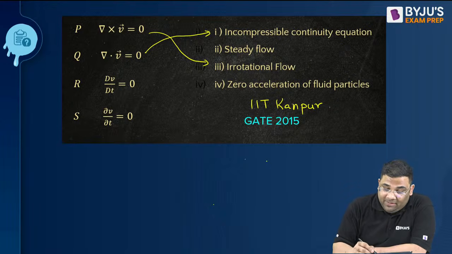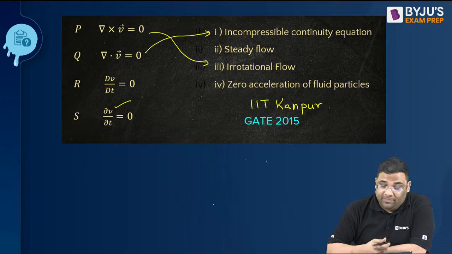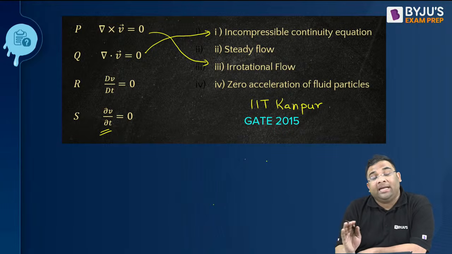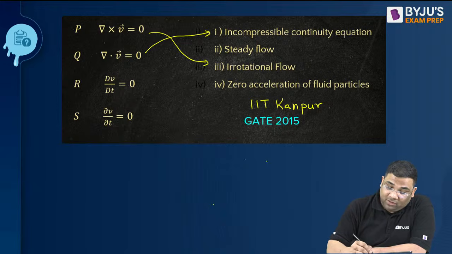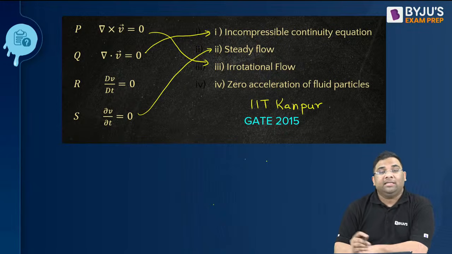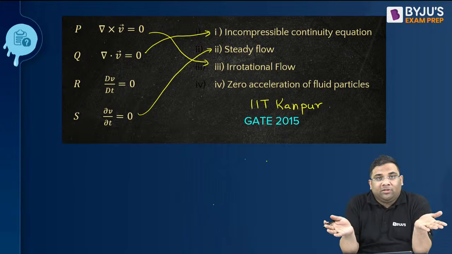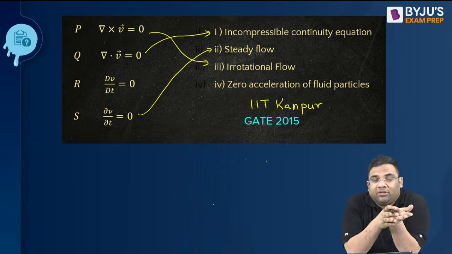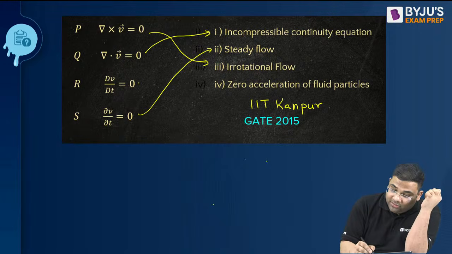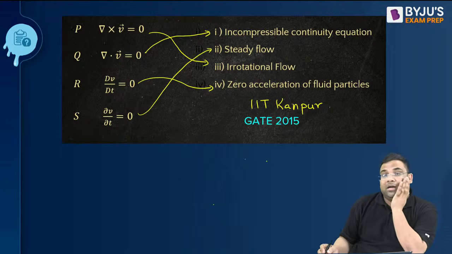And when I say dV by dt is 0, what does that mean? It's a partial derivative. It means it is independent of time, but it can be dependent on what? Space. Independent of time means steady. And then total derivative 0 means what? Accelerations: the local component is 0 and the convective component is 0, which means 0 acceleration of the fluid particle.